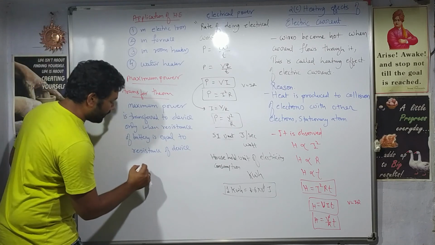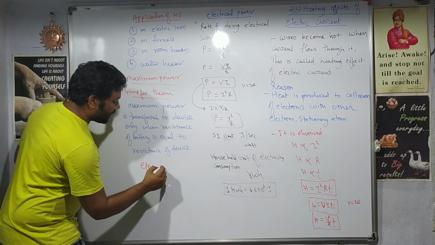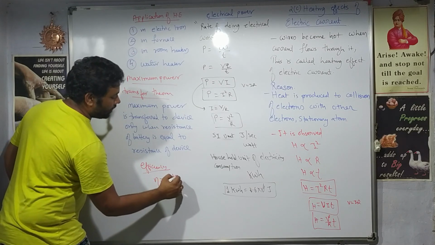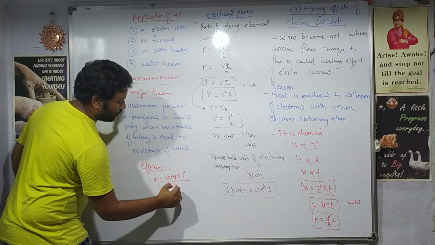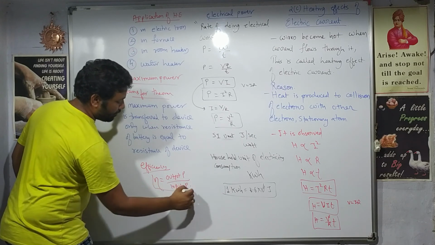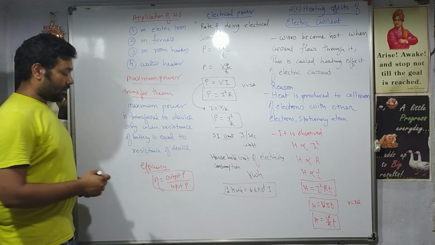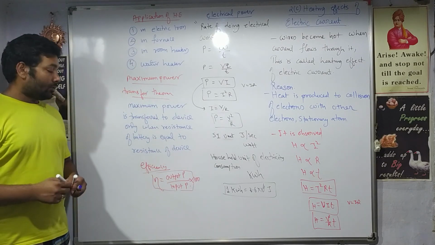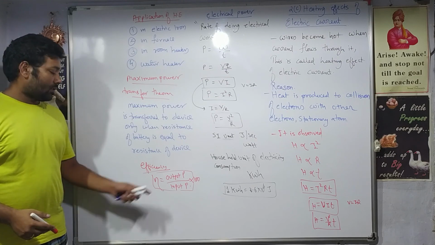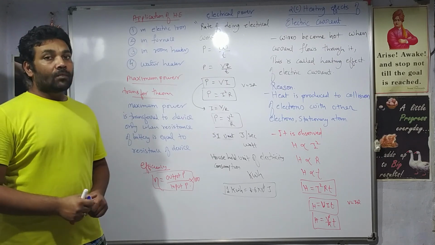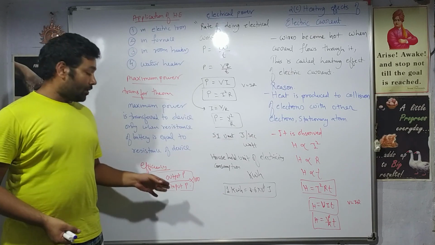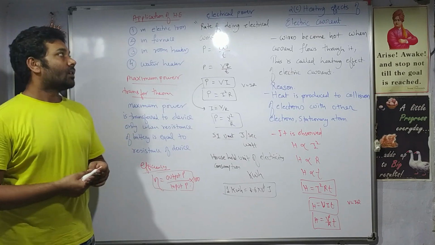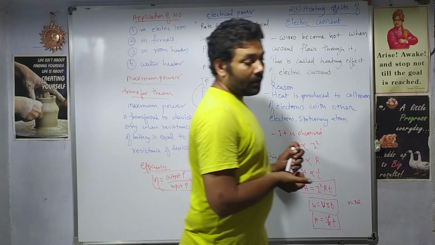Then we have efficiency. It's a very simple and common term. Efficiency is given by output power upon input power. You have some simple numericals based upon this efficiency. Efficiency is measured in terms of percentage. We multiply by 100, right, to get efficiency in terms of percentage. Efficiency cannot be 100 because output power is never equal to input power. There is always some loss associated. So that's enough for the heating effects of the electric current.